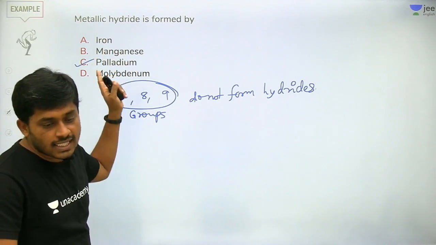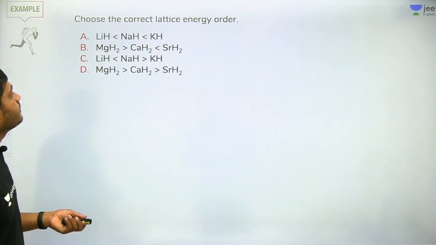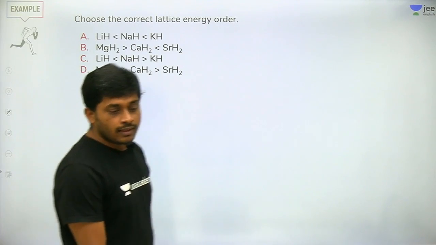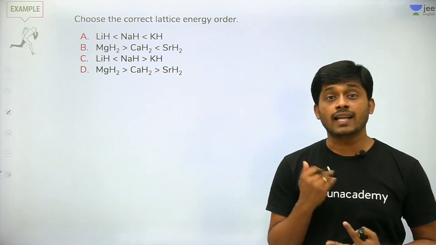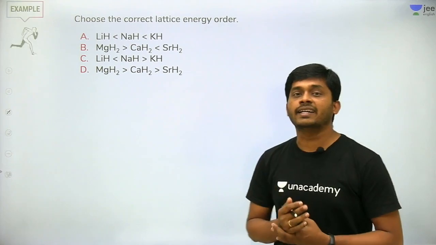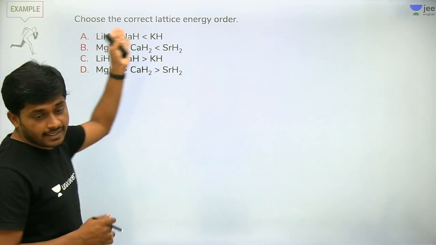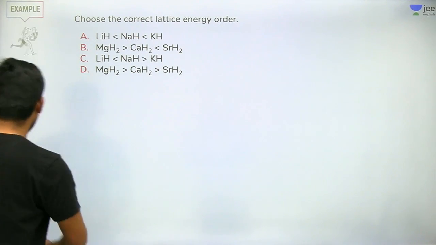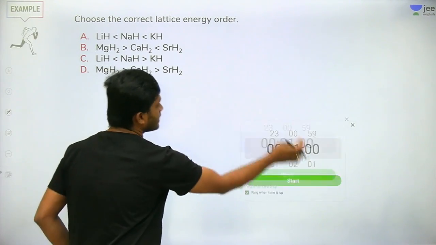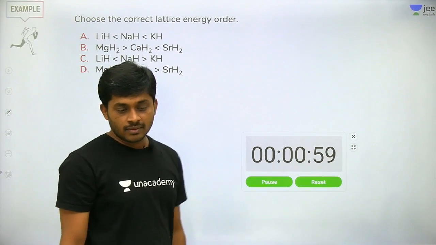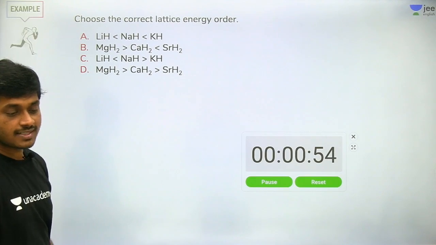The question is which is formed. Right? So let us move on to the next question. Now, lattice energies, because there are metallic hydrides, salt-like hydrides, covalent hydrides, hydrogen compounds. Now we are comparing which is the correct lattice energy order. So what is the correct lattice energy order, guys? It's an easy question.